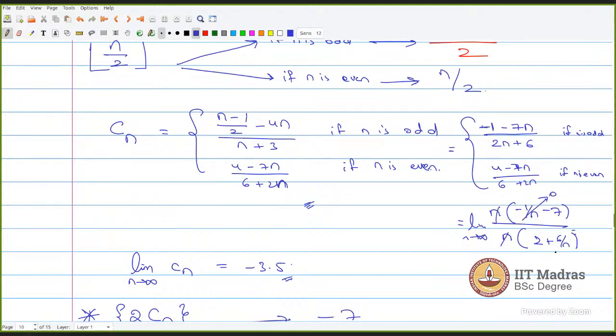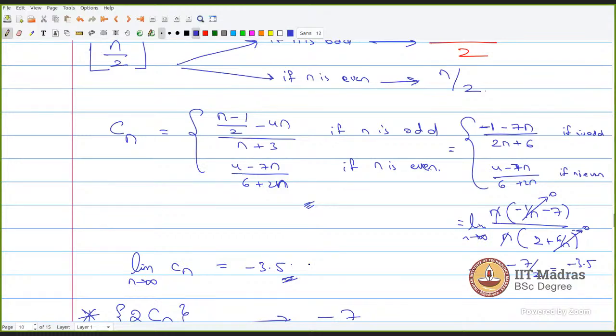This one will tend to 0. This will tend to 0. This is minus 7 by 2. This is minus 3.5. Similarly, check for this also. Check for the second case also. You will get minus 3.5. So once we are getting the same value, we say limit n tends to infinity, Cn